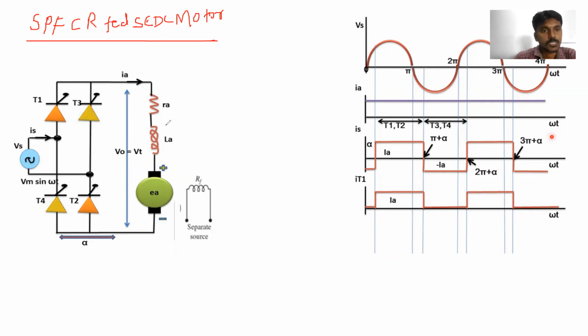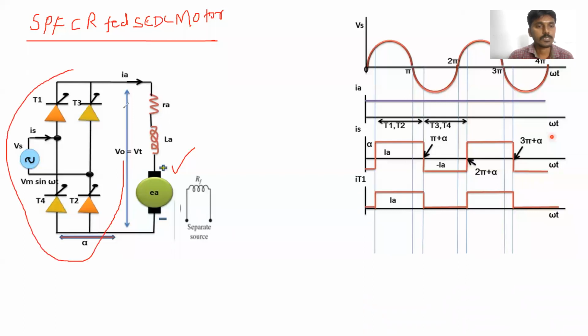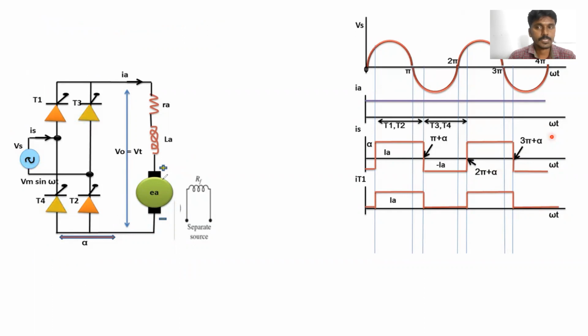Clear? What is the meaning of this? It means the separately excited DC motor is operated through the single phase full wave controlled rectifier. So that is called a single phase fully controlled rectifier fed separately excited DC motor.